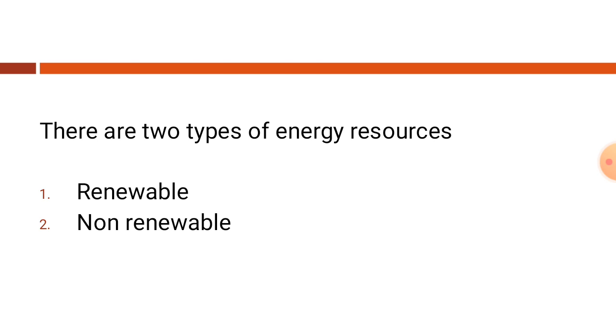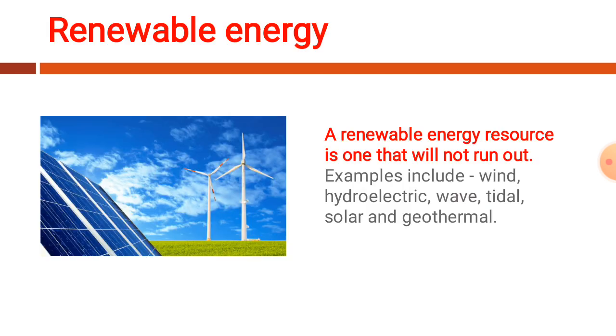When I'm talking, it is better you take notes, write it down, take your bullet points, and so on. That will really help you out. So there are two types of energy resources, renewable and non-renewable. So what are these?